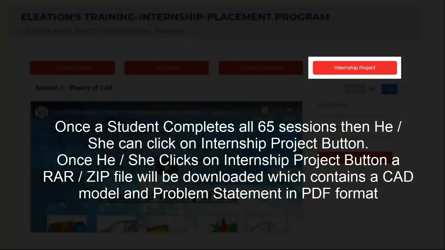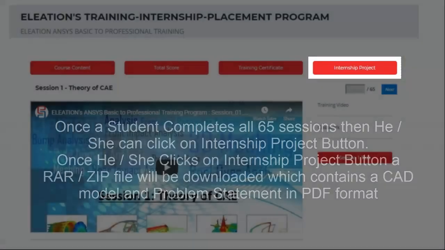Once student completes all the 65 sessions, then he or she can click on internship project button. Once a student clicks on internship project button, a zip or a RAR file will be downloaded, which contains CAD model and a problem statement in PDF format.